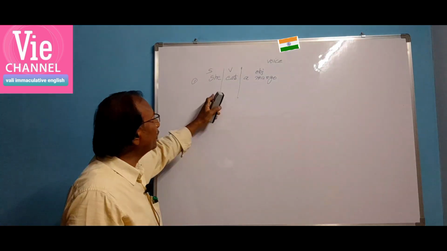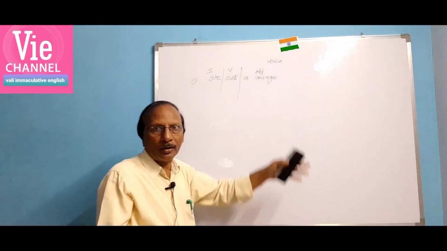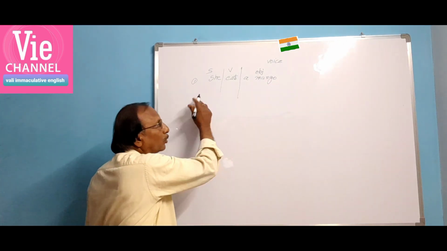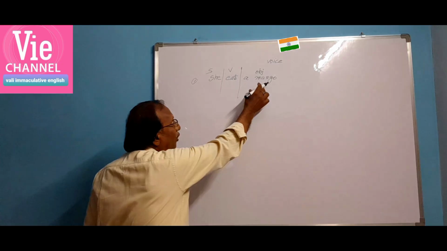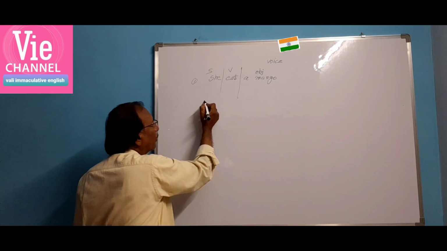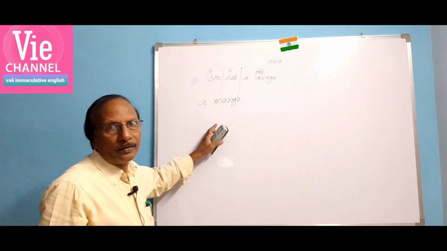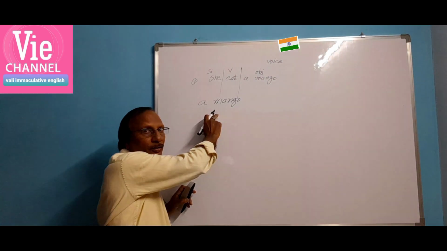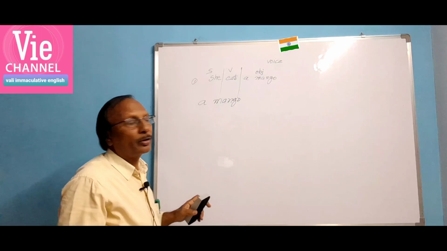When the sentence is in subject, verb and object order, what do we call it? We call it active voice. To change it into passive voice, let us take the object first. Object, a mango. Is it singular or plural? It is singular. So, when there is a singular subject, the verb must also be singular.